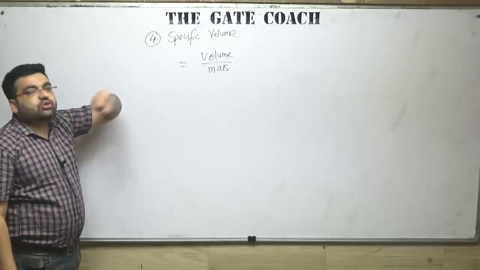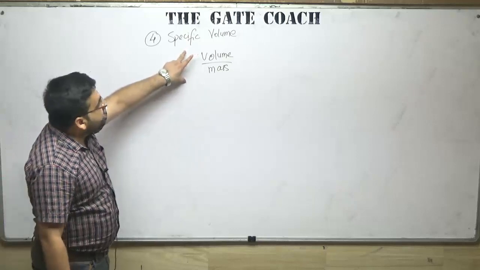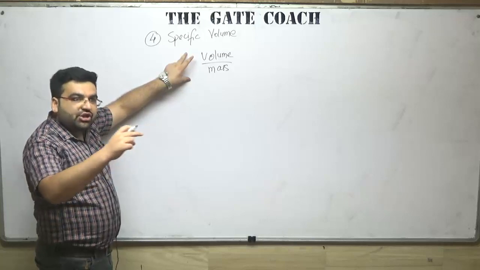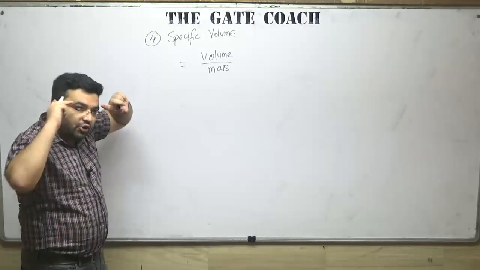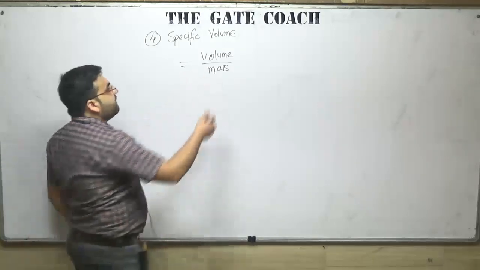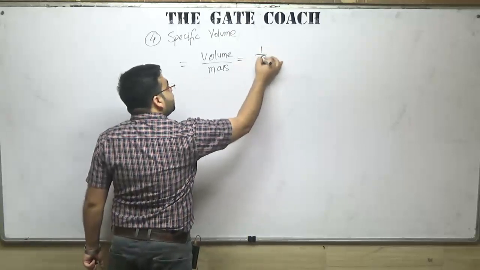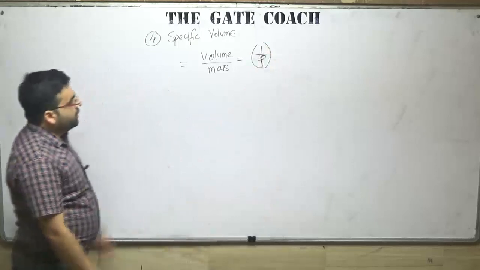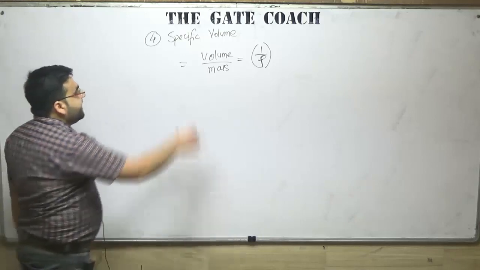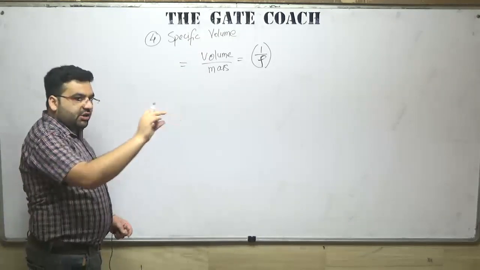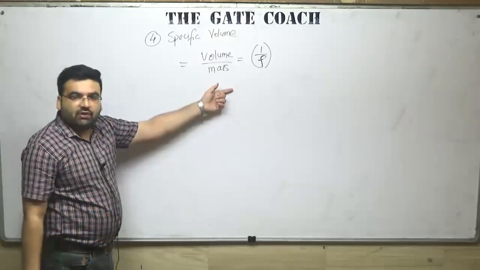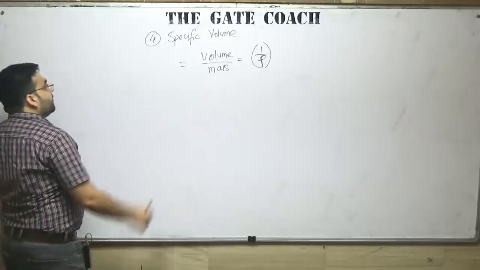Now the question is, sir, will it be used somewhere? Actually, in examinations, very small 1 mark questions have been asked, that you determine the dimensional formula of specific volume. At that time, if you don't know what specific volume is, you will not be able to form the dimensional formula. So specific volume is given by volume upon mass, that is, 1 upon rho is the specific volume. So very small 1 mark questions: the dimensional formula for specific volume is. If you don't know what specific volume is, you will not be able to determine it. Clear? So it is 1 upon rho.